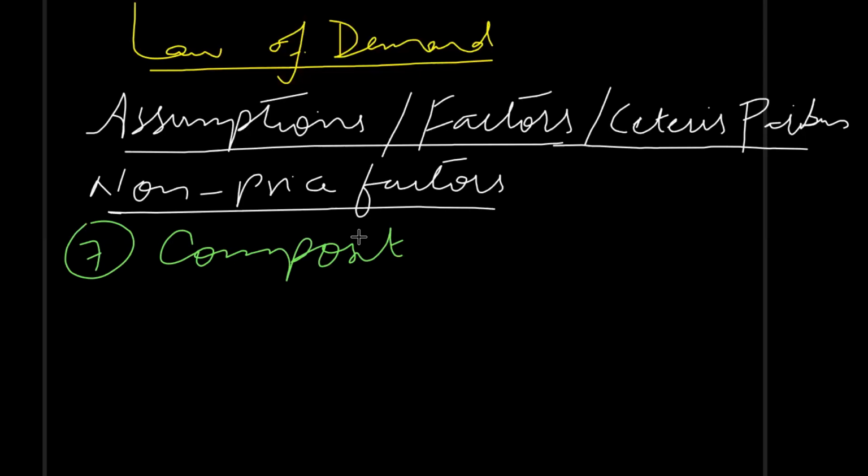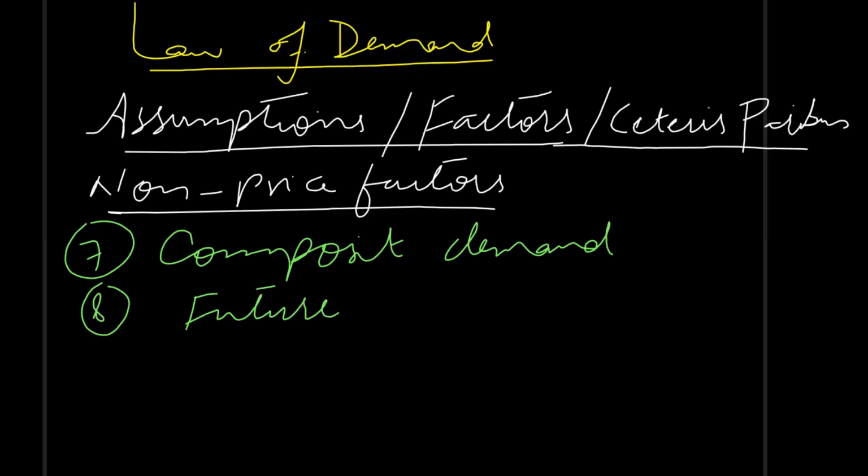Then there is composite demand. Composite demand refers to the situation in which multiple uses of a certain product are discovered. Like in the case of gas, it was initially used for burning purposes, but now it is used to run machinery in factories, and it is used as CNG in cars as well.